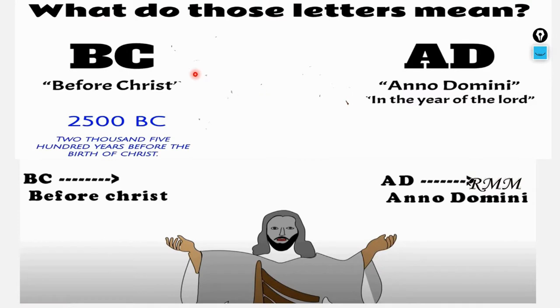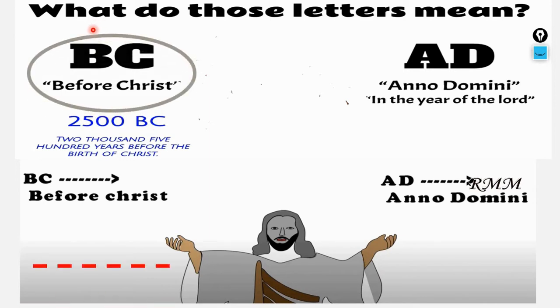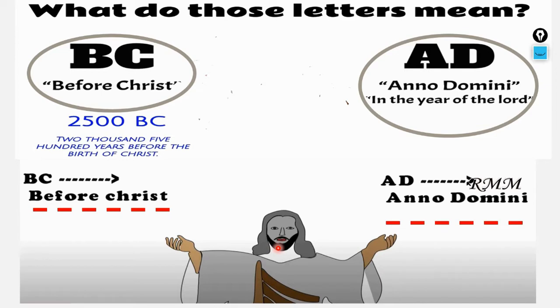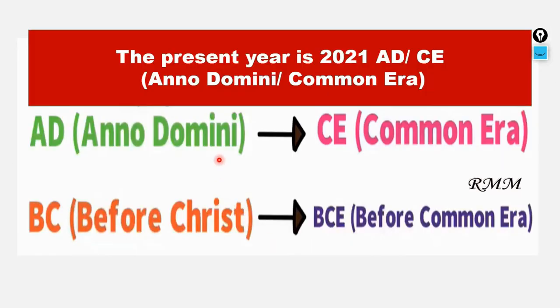Before going to the chapter, let's have a look at these short forms BC and AD. BC means before Christ and AD means Anno Domini. It's a Latin word and its meaning is in the year of the Lord. Here the Lord means Jesus Christ. The present year is 2021 AD, or we can also call it CE.